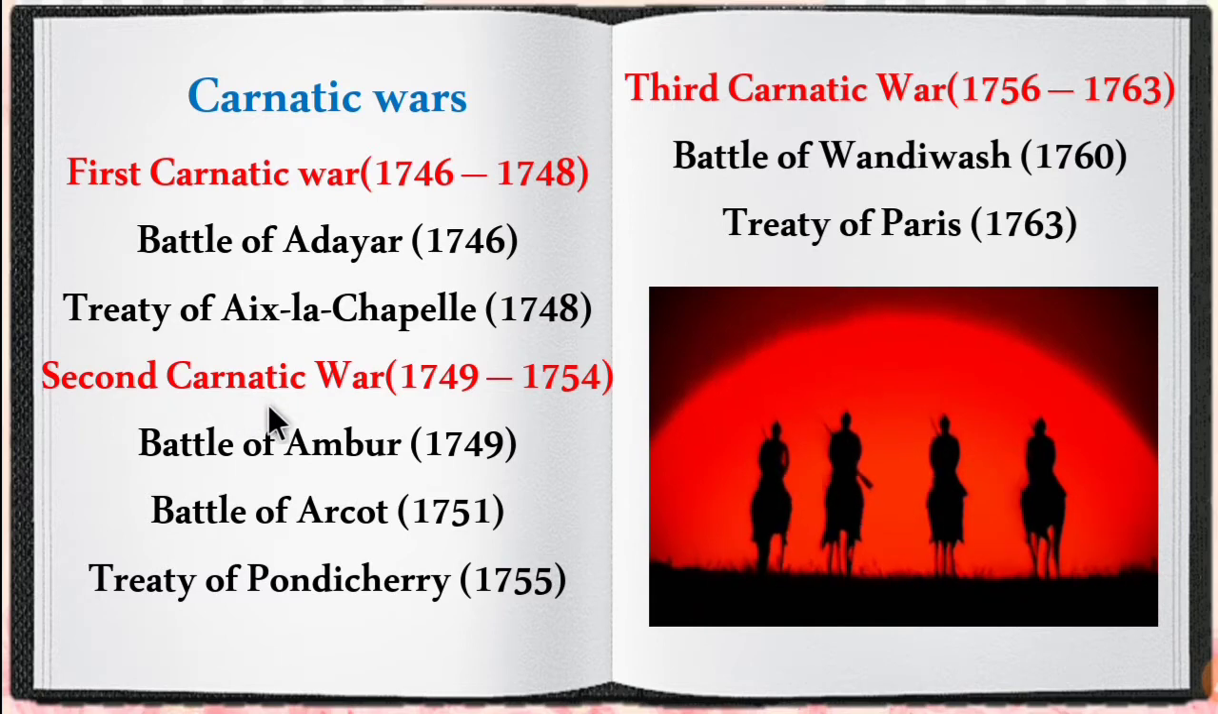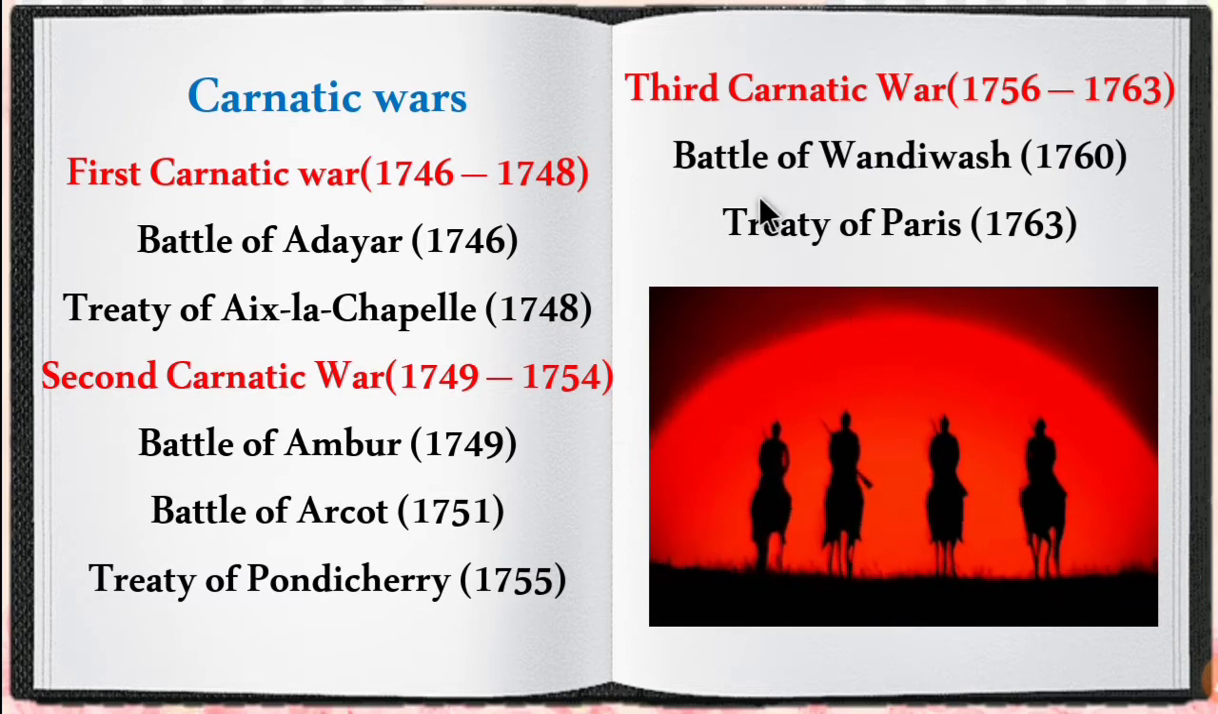Next, we have seen about the Second Carnatic War, which was fought between the time period of 1749 to 1754. The main reason behind this war was the succession problem in Carnatic as well as in Hyderabad region. The main battles fought were Battle of Ambur, which was fought in the year 1749, and Battle of Arcot in 1751. The war ended with a treaty called Treaty of Pondicherry, which was signed in the year 1755. According to this treaty, Pondicherry was retained under French power.